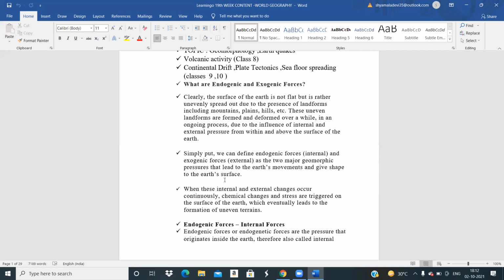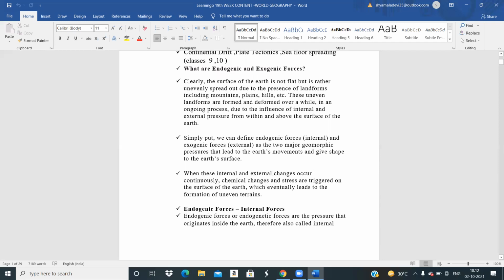Because of this movement only, the shape of the Earth has come into existence. When these internal and external changes occur continuously, chemical changes and stress are triggered on the surface of the Earth, which eventually leads to the formation of uneven terrain. Why do you have uneven terrains? In some places the land is very flat, in some places very uneven land is there. It is because of these internal and external forces. They create a stress and they trigger these changes which are taking place on the Earth.